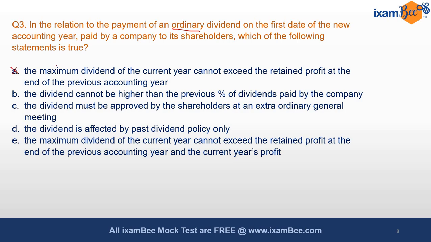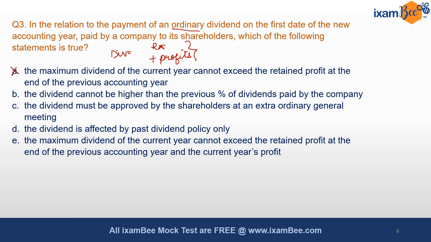So this is wrong. Why? Because the maximum dividend that can be announced is the total of the retained profits that we have accumulated till now, plus the positive profits that we have earned during the current year as well. So this is missing the figure of current profits.